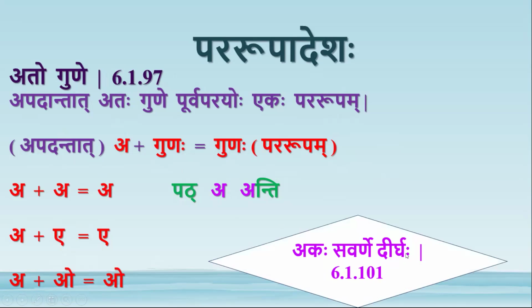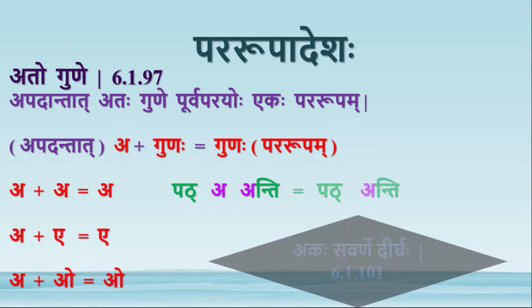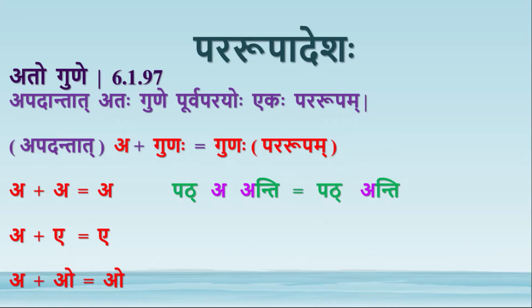So akasavarne dirgha should be applicable here. But this sutra blocks akasavarne dirgha and it gets applied. So it becomes pat plus a becomes, instead of dirgha, it becomes pararupa a. So pat plus anti, it becomes patanti. In the absence of this sutra, it would have become patanti with a long vowel, but the correct form is patanti.